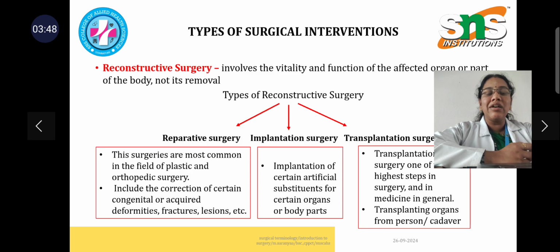Implantation means something artificial has been implanted into the patient's body, which can involve a pacemaker. Next one is transplantation surgery, the highest step of a high risk procedure, where the organs from one person or a cadaver are transferred to another person.